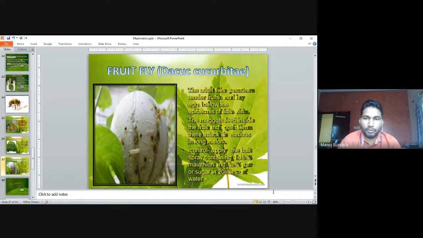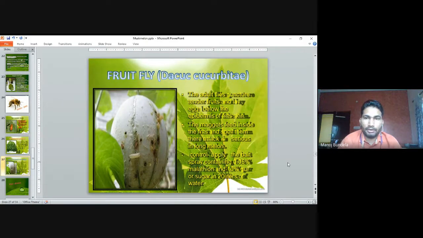Fruit fly, Bactrocera cucurbitae. The adult flies enter the tender fruits and lay eggs inside the epidermis of the fruit skin. The maggots feed inside the fruits and spoil them. Their attack is serious in long melon. The maggots come from the eggs and eat the fruit from inside.